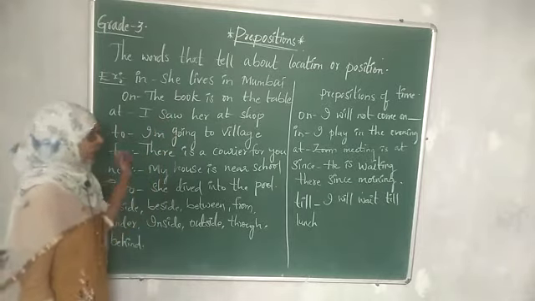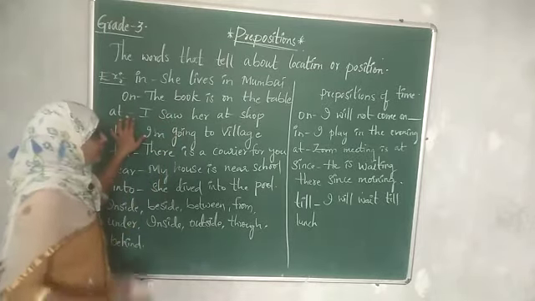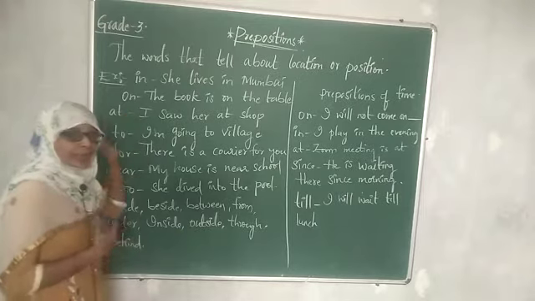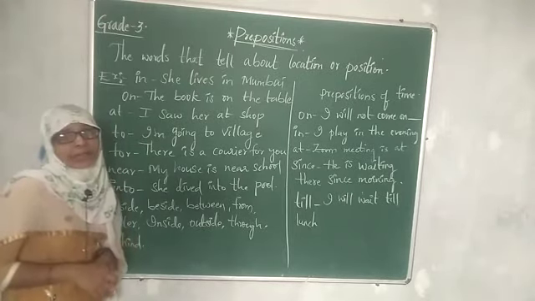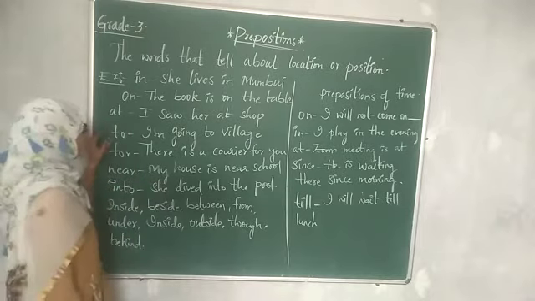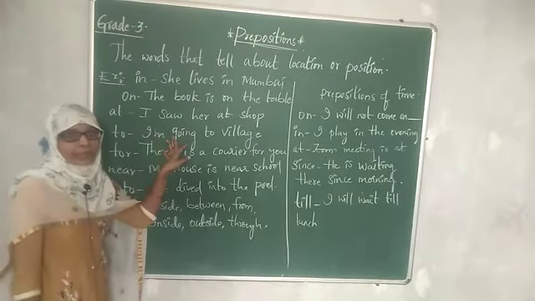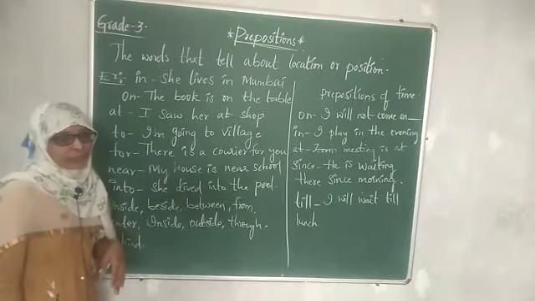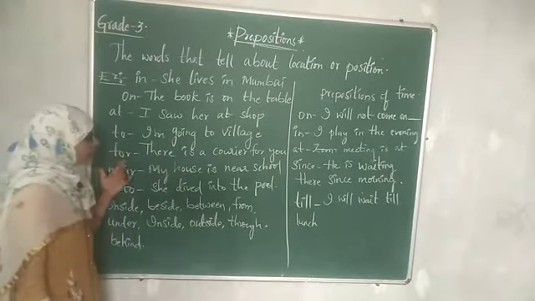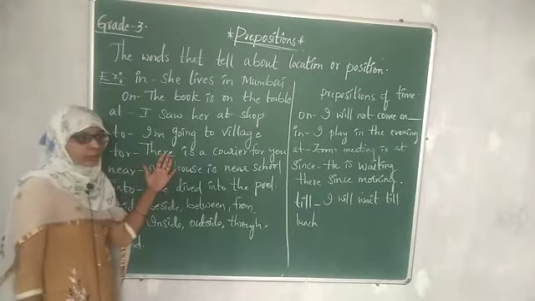Okay, at a particular place. Okay, let us meet at the coffee shop. Okay, I saw him yesterday at the market. Okay, then to, I am going to the village. I gave my classwork to my friend. So in this way. Now for, there is a courier for you.